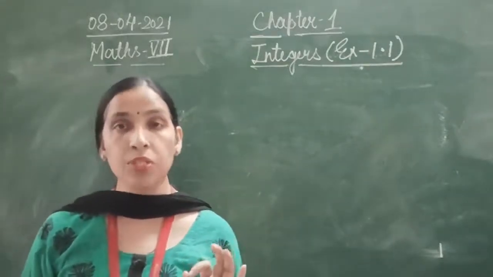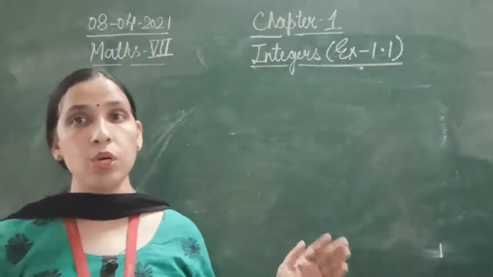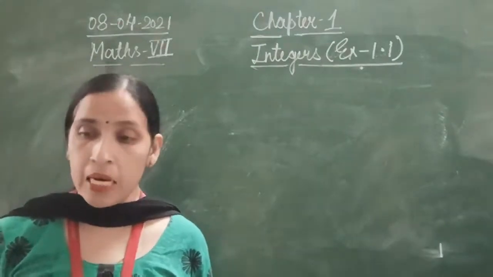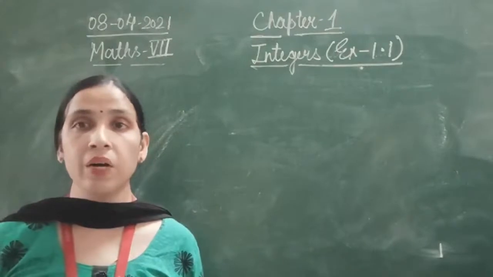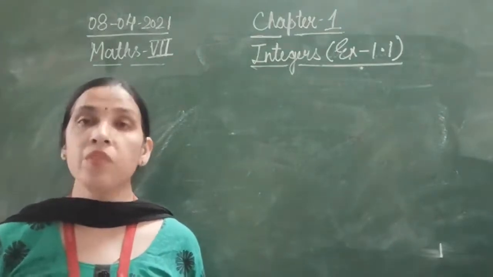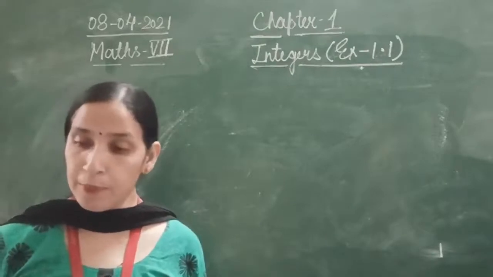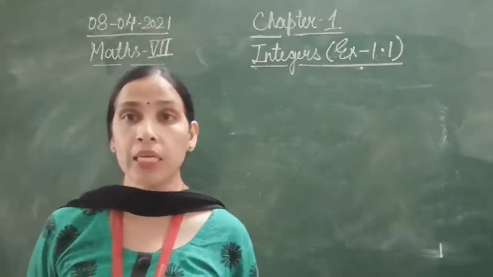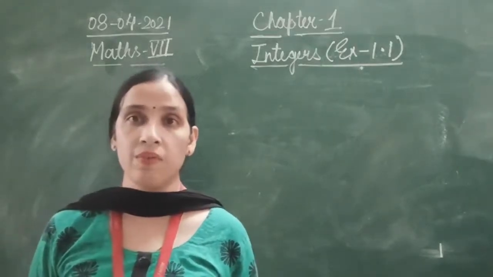I'll read out the question, and then I'll explain that question on the board. Now what does question number 4 say? A plane is flying at the height of 500 meter above the sea level. At a particular point, it is exactly above a submarine which is floating 1200 meter below the sea level.